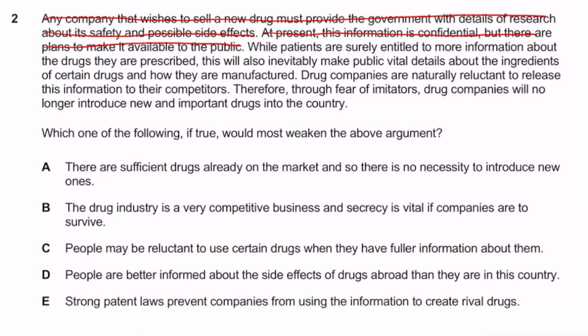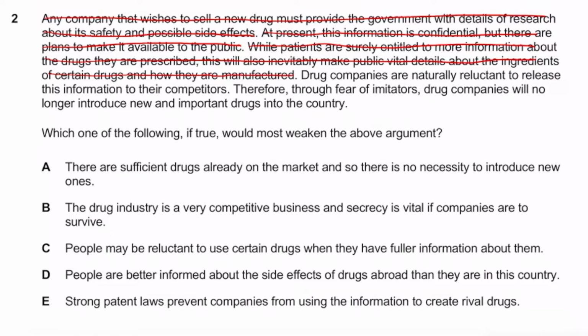Good. It says, while patients are surely entitled to more information about the drugs they are prescribed, this would also inevitably make public vital details about the ingredients of certain drugs and how they are manufactured. Yeah, so this one you might think is a weak opinion, but I'll probably sway more to the fact side. And even if you think it's an opinion, it's going to be super weak. So I'm just going to cross this out. So that's all of this.